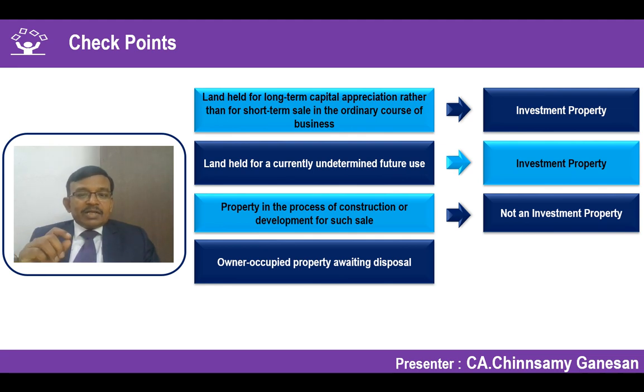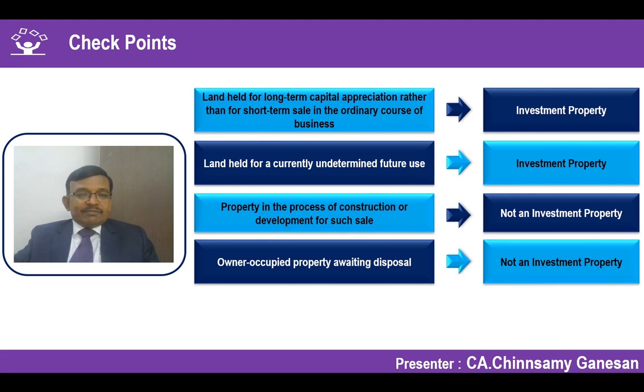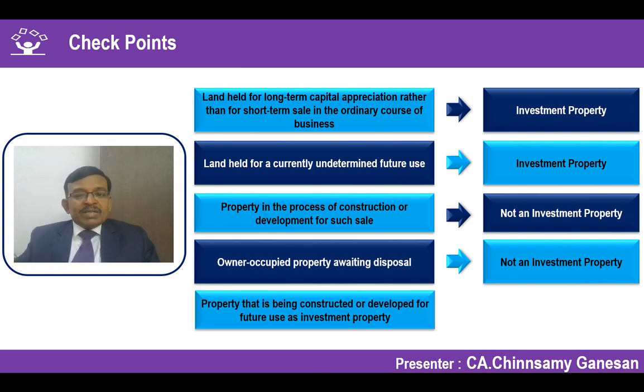So the moment an owner occupied property is awaiting disposal, it is not held for capital appreciation. It's not for earning rentals. So definitely not covered as investment property. It should be covered under Ind AS 105. It moves out of Ind AS 16 and goes to Ind AS 105.